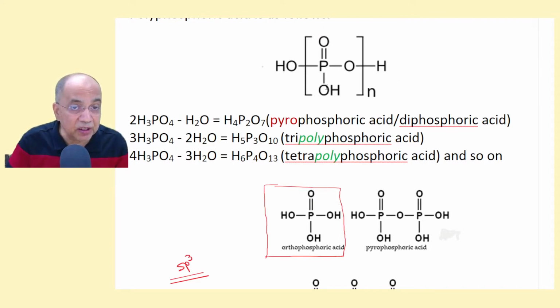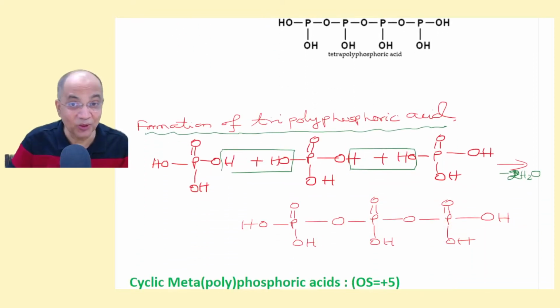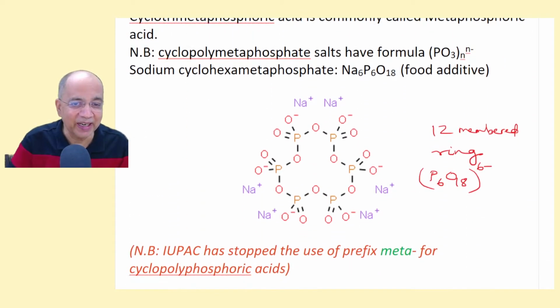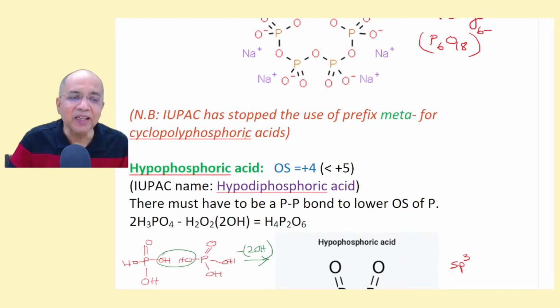But if it is a cyclopolyphosphoric acid, then there will be no dash dash. It is (HPO3)n. That's it, (HPO3)n, no dash dash. So look at the difference. Then, yes, I have told you IUPAC has stopped the use of prefix meta for cyclophosphoric acids, but still we have to use it.